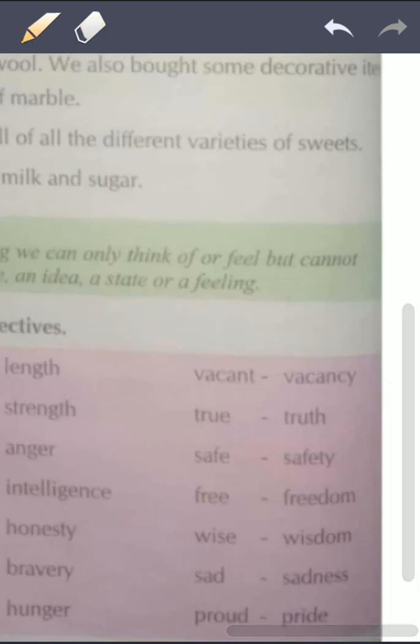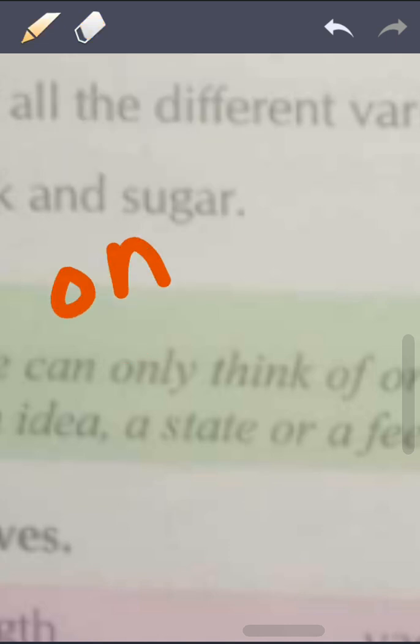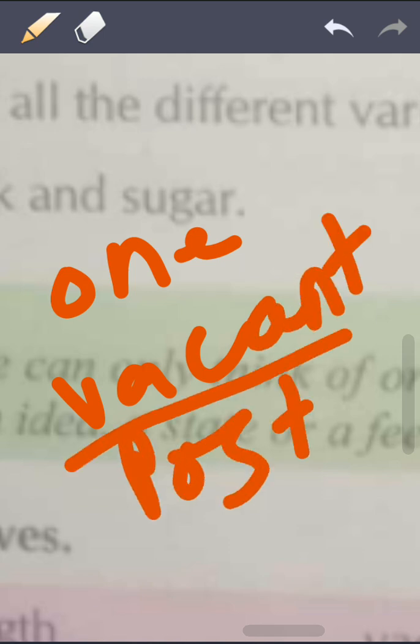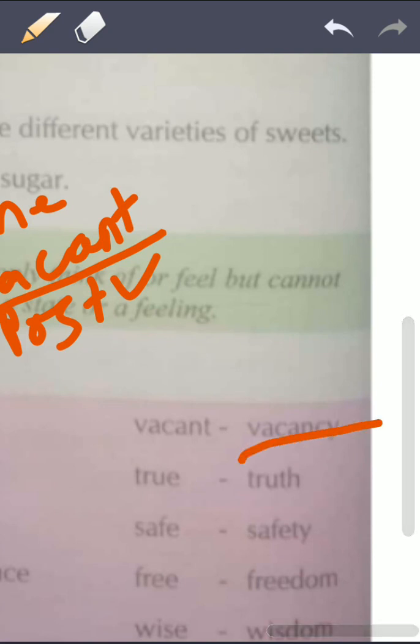Then similarly here we can say vacant. Vacant is a defining word. I say there is one vacant post. When I say one vacant post, this word vacant is defining the post. Which type of post do we have? We have a vacant post. But when I say there is one vacancy in the school, there is one vacancy in Bharat Mata school, which means there is something. What do we have? We have a vacancy here.